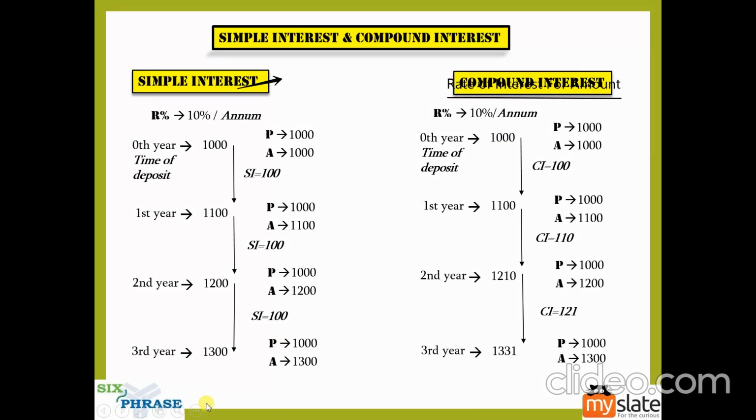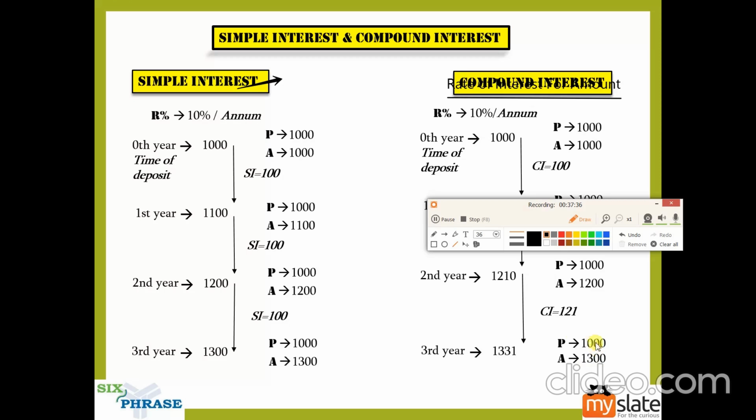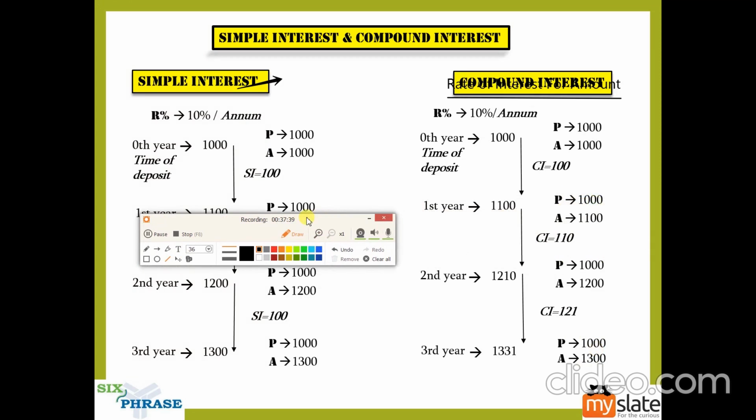Pay close attention and tell me at which points this application of rate of interest for the amount happened. It happened first at the 0th year. Yes, at the starting you did that, right? The 10% of 1000, what is it? It is 100, you got it. Then you did it at the first year, then the second year, then the third year. So you're doing it at what time intervals? You're doing it at intervals of 1 year.